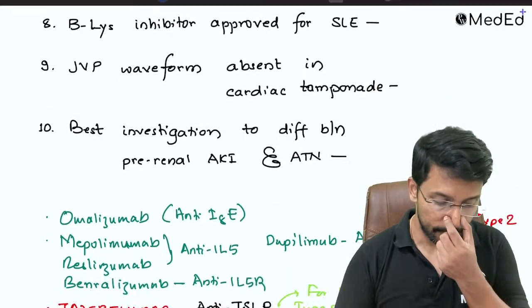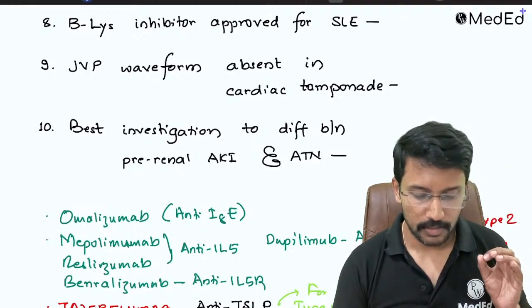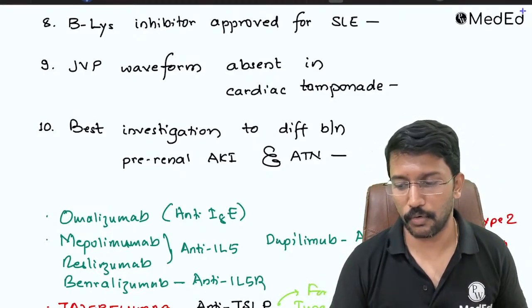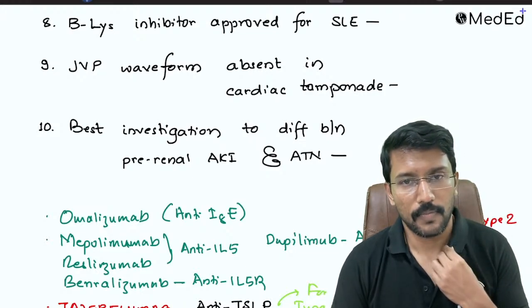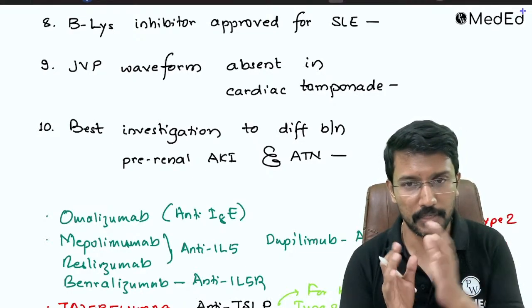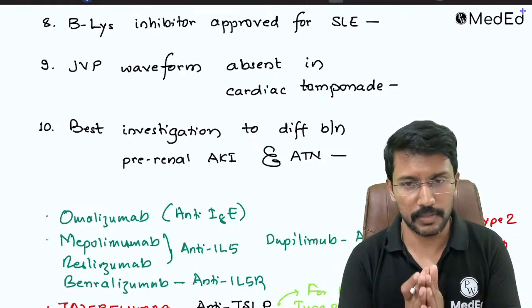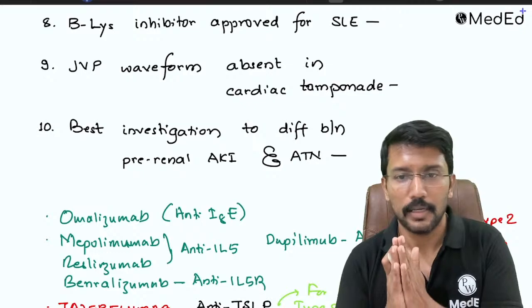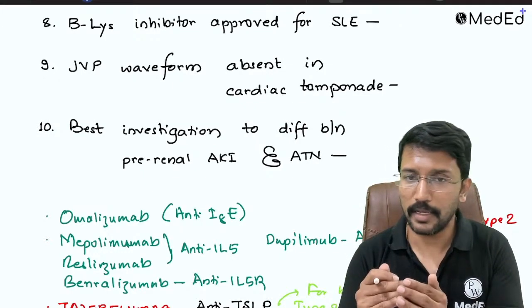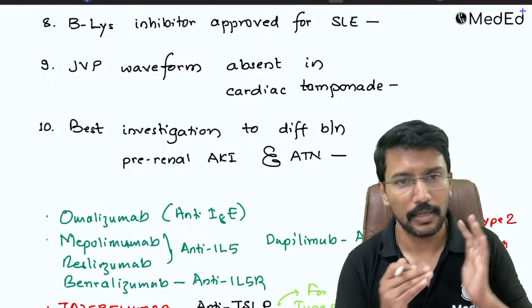Okay, now the B lymphocyte stimulator or BLyS inhibitor used for the treatment of SLE. Last year a new drug was approved for the treatment of SLE, which inhibits the B lymphocyte stimulator. See, SLE is a type 3 hypersensitivity reaction. So antibody mediated tissue damage happens. Antibodies are produced by B lymphocytes. Right. So if I block the B lymphocyte activity, then antibody production will come down. Several complications of SLE would come down.